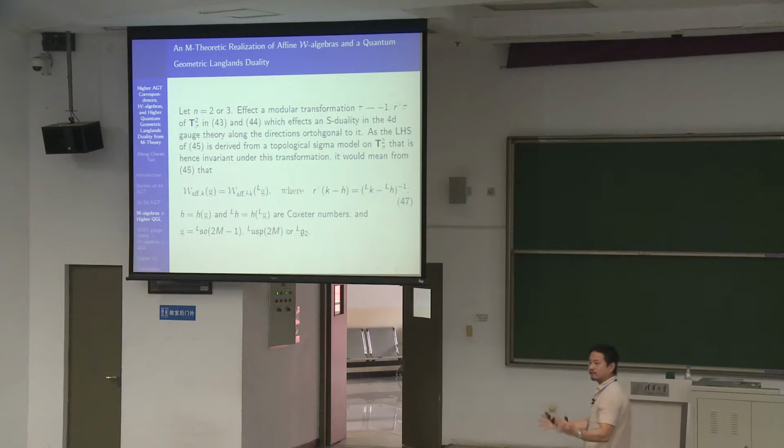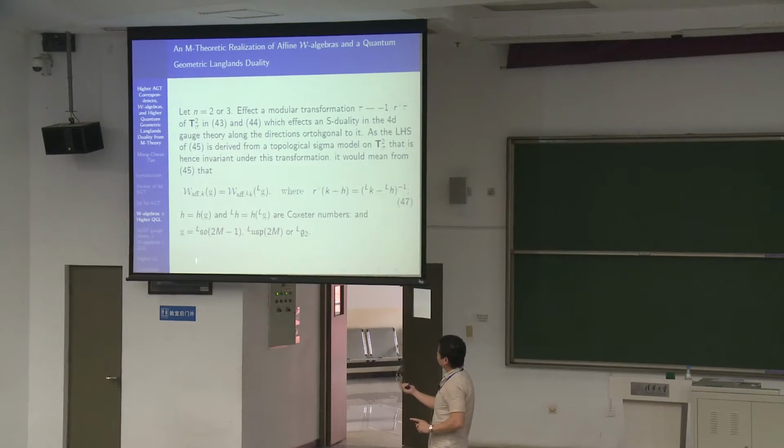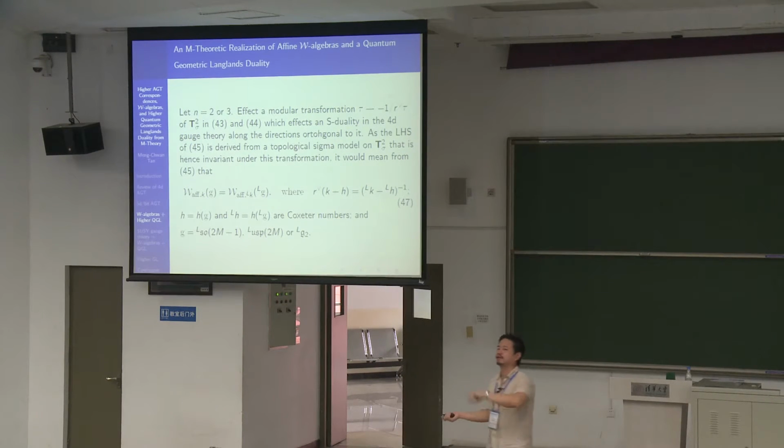But from the point of view of the world volume theory, swapping the circles doesn't do anything, because from the point of view of the six-dimensional world volume theory, it's the same thing. Okay? And because of that, we end up getting this identity here. Okay? But mind you, this is in terms of the Langlands dual group. So if you want an identity in terms of the normal group, because our duality is connected to the Langlands dual group, we end up getting an identity of the Langlands dual group.